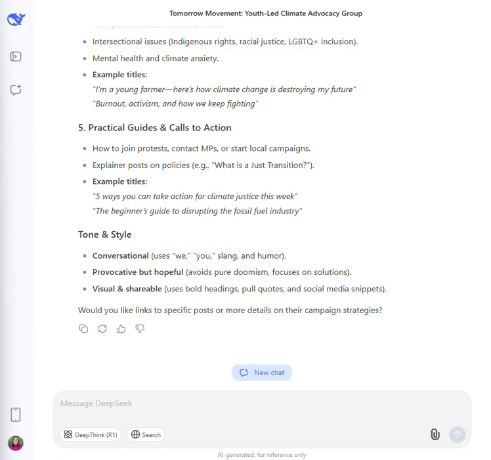The next thing is really important: make sure that you're considering what information you want to put into DeepSeek. Make sure that you only put information that you're comfortable with being public.